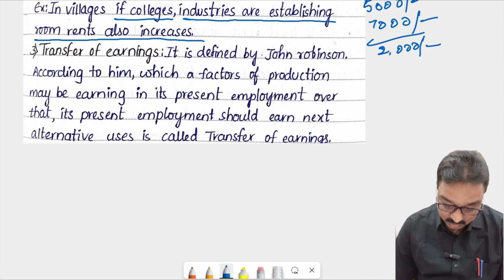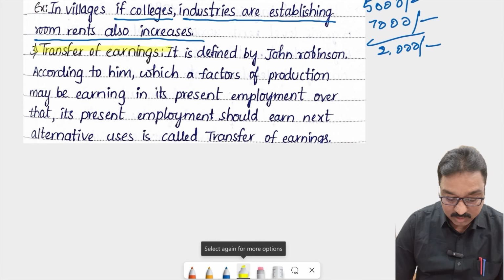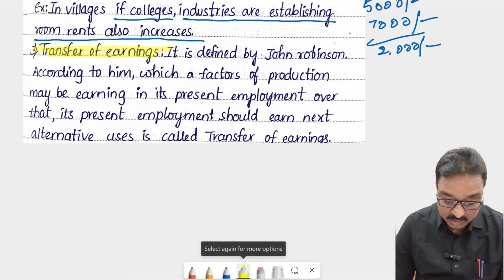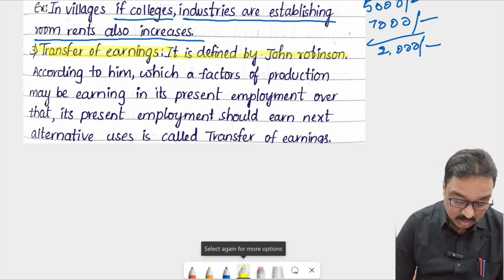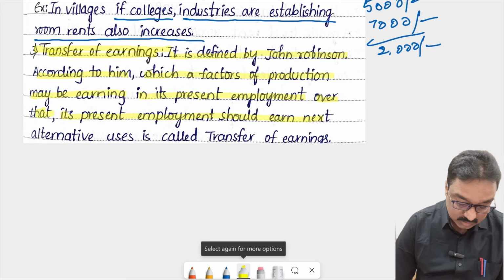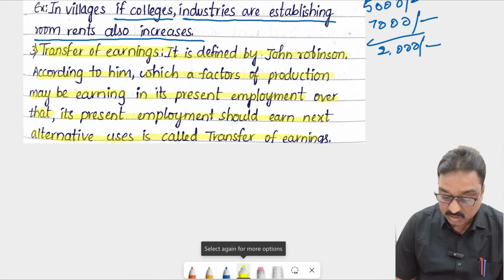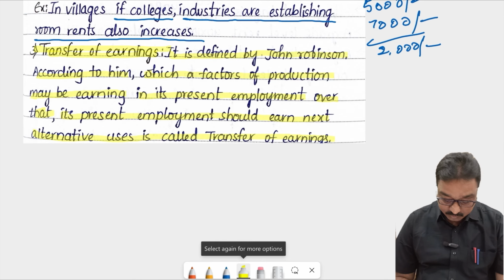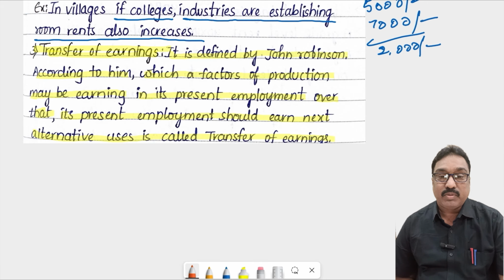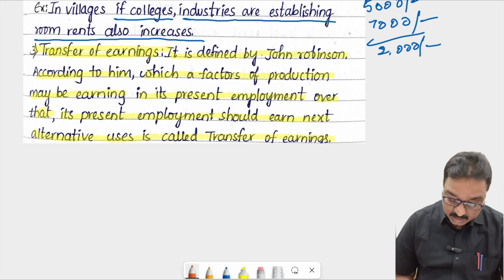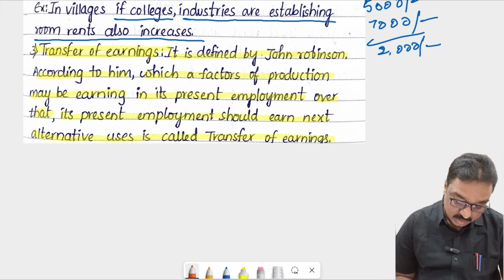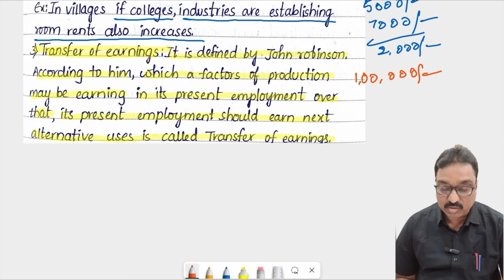What is called transfer of earnings? Transfer of earnings is defined by Joan Robinson. According to her, what a factor of production may be earning in its present employment, over that, what it should earn in its next alternative use, is called transfer of earnings. For example, there is a software employee whose present employment earning is 1 lakh rupees.